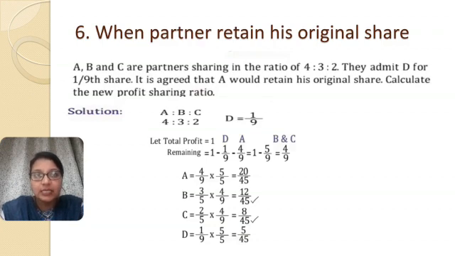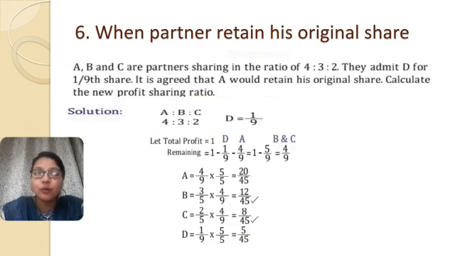Suppose A, B and C are partners and they are sharing their profits in the ratio 4:3:2, and they allow D to enter into the firm for 1/9th share. Now in this situation you can see that D's share is fixed, that is 1/9th out of the total profit, and it has been agreed by all the partners that A would retain his original share, and you need to calculate the new profit sharing ratio. So how will you solve it? A, B and C, and their old ratio was 4:3:2, and D is going to get 1/9 for sure.